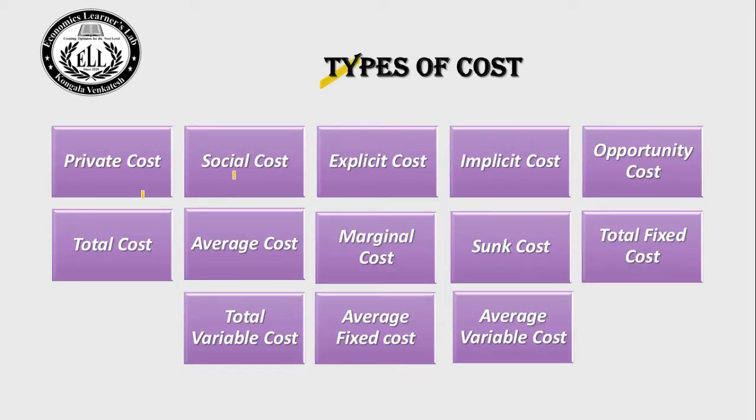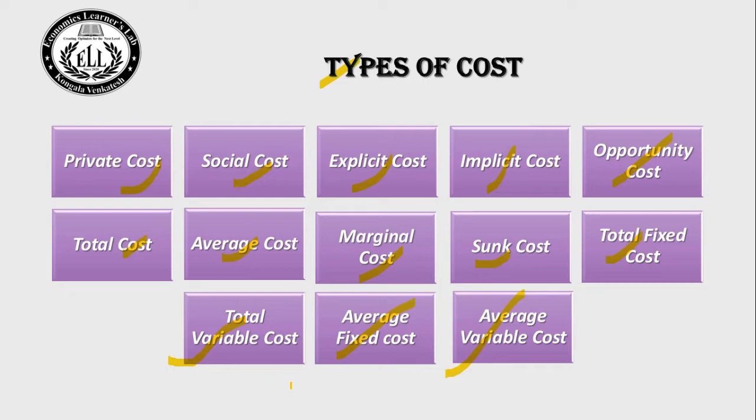Types of cost. Private cost, social cost, explicit cost, implicit cost, opportunity cost, total cost, average cost, marginal cost, sunk cost, total fixed cost, total variable cost, average fixed cost, average variable cost. Let us see each one separately.